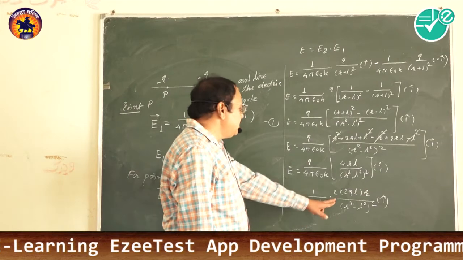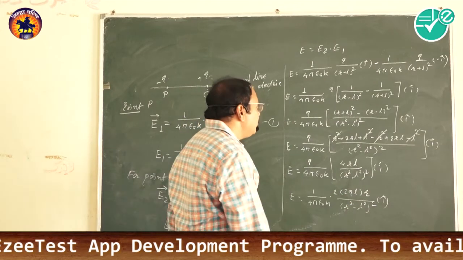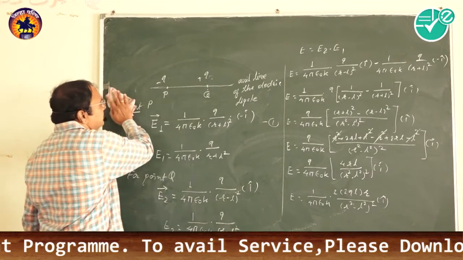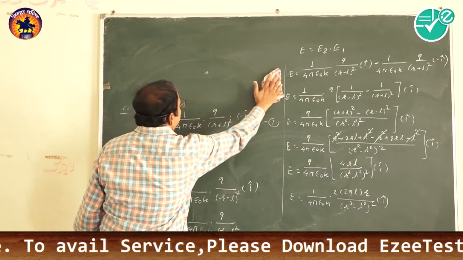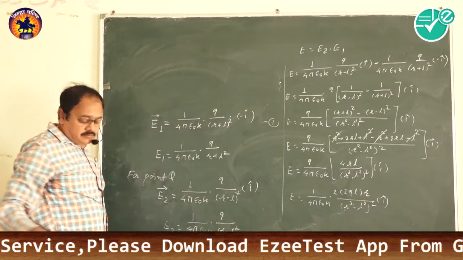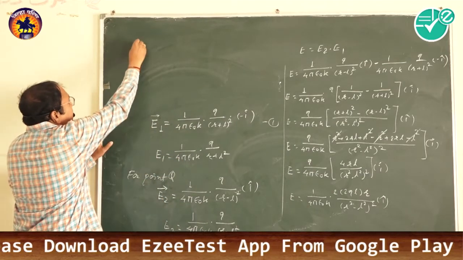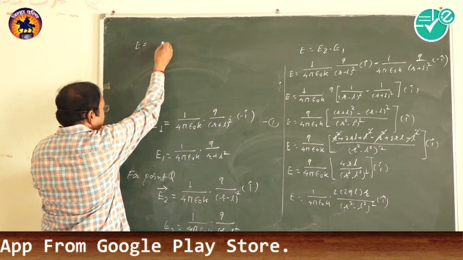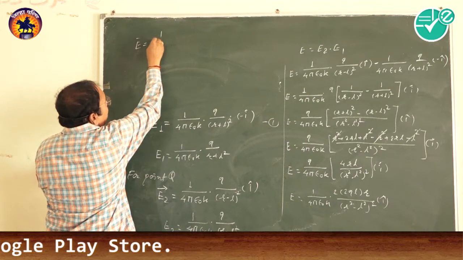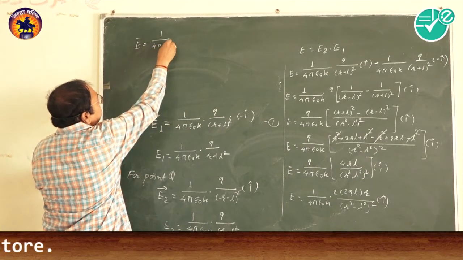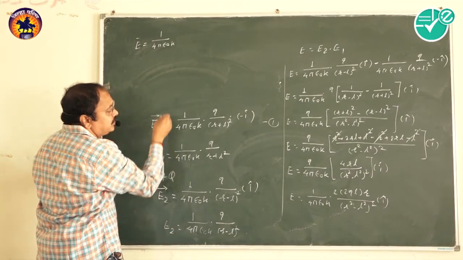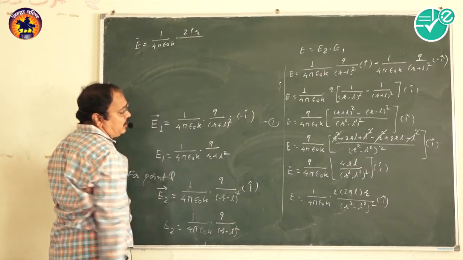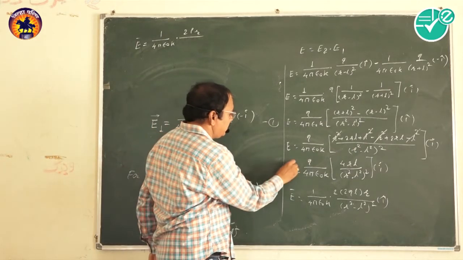Here 2qL is nothing but P, the dipole moment. So we have this equation, E equals 1 upon 4 pi epsilon 0 k into 2pR upon (R square minus L square) whole square.